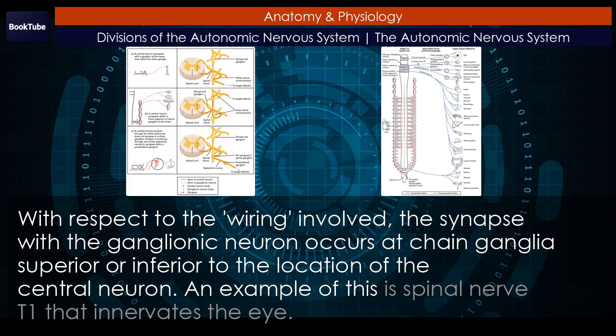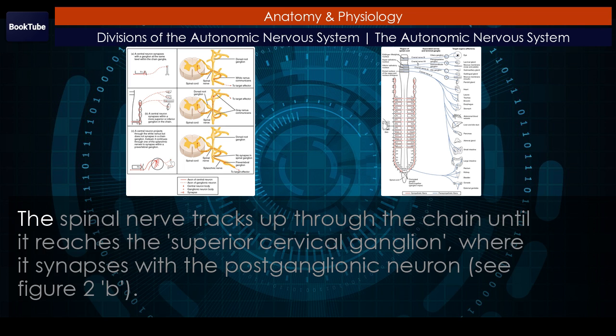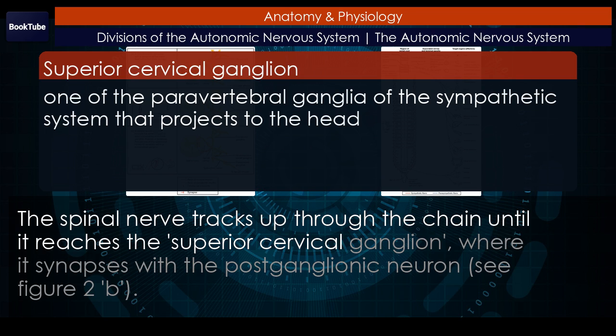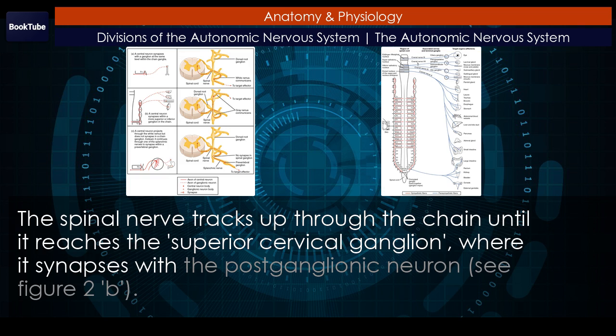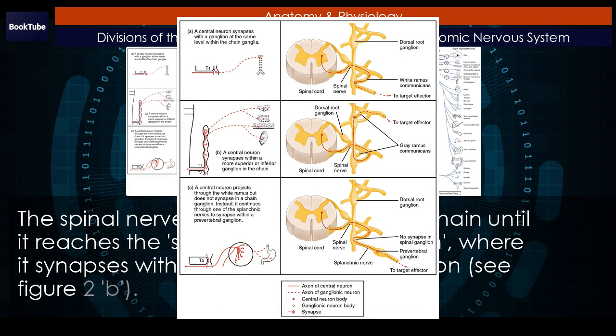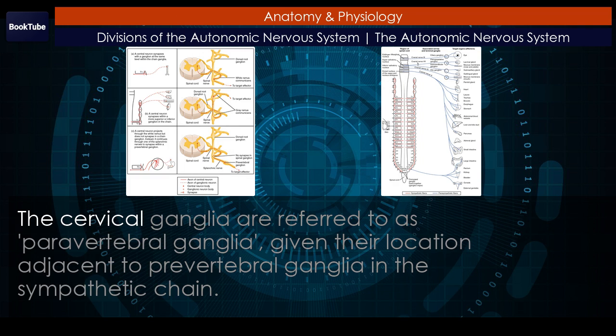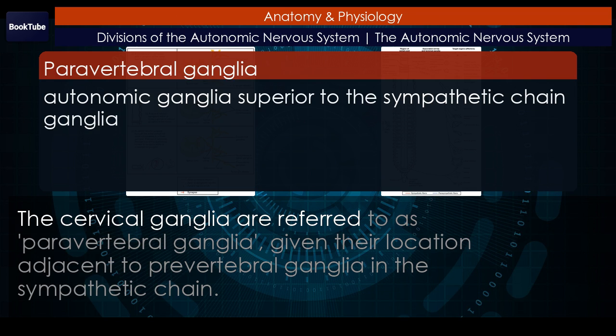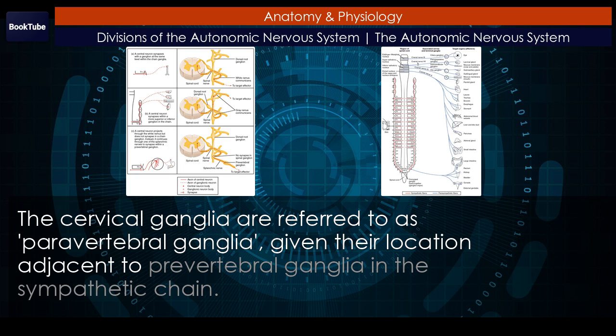An example of this is spinal nerve T1 that innervates the eye. The spinal nerve tracks up through the chain until it reaches the superior cervical ganglion, where it synapses with the postganglionic neuron. See Figure 2b. The cervical ganglia are referred to as paravertebral ganglia, given their location adjacent to prevertebral ganglia in the sympathetic chain.